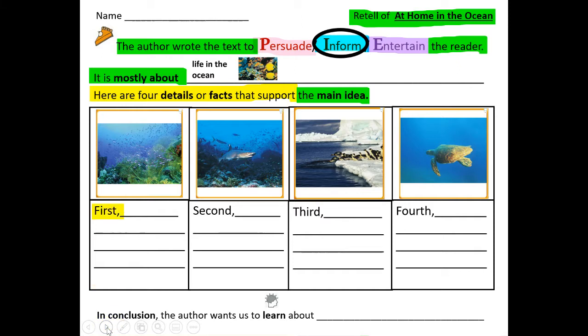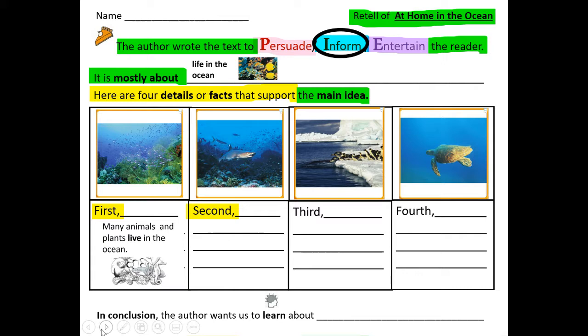So first, what kinds of things live in the ocean? Who or what lives in the ocean? First, many animals and plants live in the ocean.